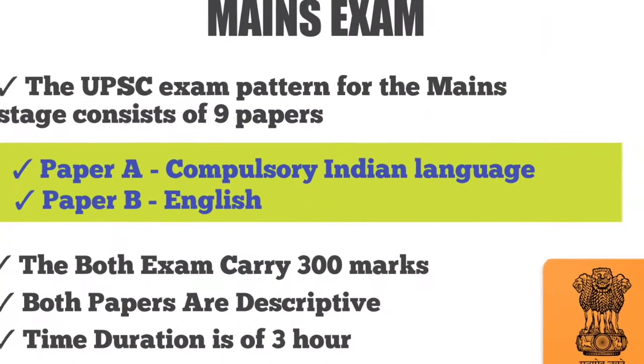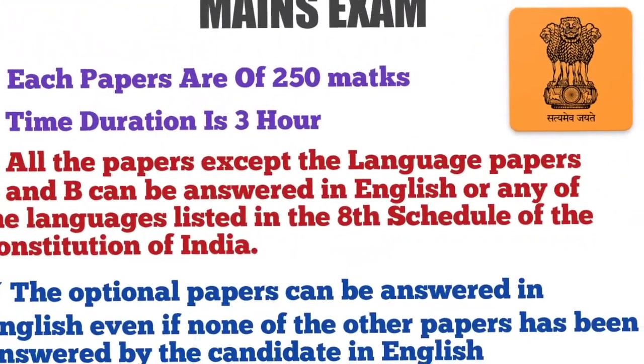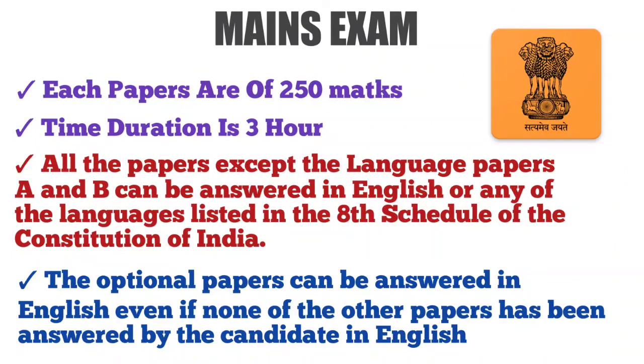All of the mains papers except language paper A and language paper B are of merit ranking nature. Paper A and paper B are of a qualifying nature and candidates must score at least 25%. Paper A is not compulsory for candidates from the states of Arunachal Pradesh, Manipur, Meghalaya, Mizoram, Nagaland and Sikkim. All the papers except language paper A and paper B can be answered in English or any language listed in the 8th Schedule of the Constitution of India.